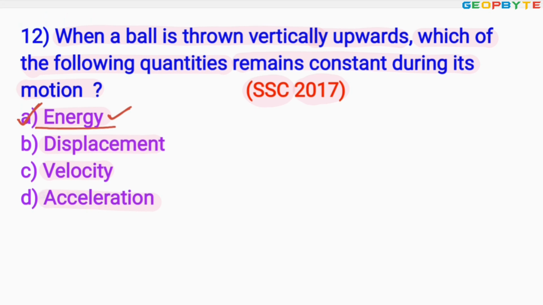This problem is also an equally important problem. That's why I am marking it as a 5-star problem. Let us move to the next problem.